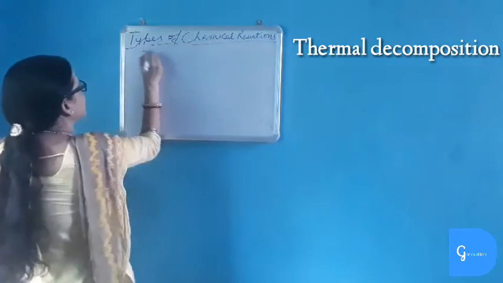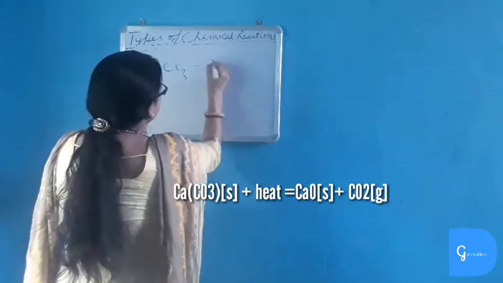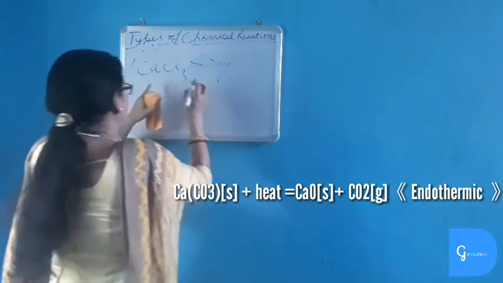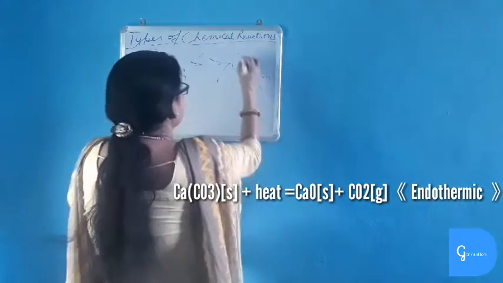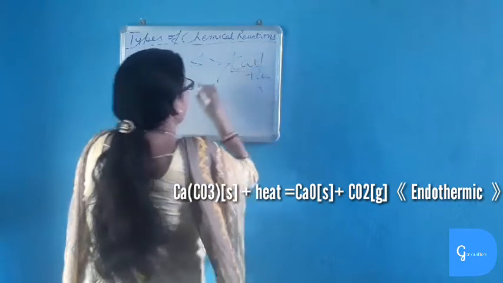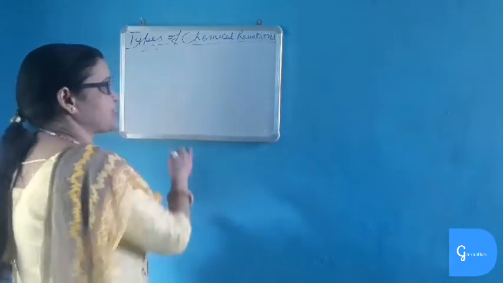In thermal decomposition, heat is required. So when calcium carbonate is heated, it is an endothermic reaction and a decomposition reaction. It gives calcium oxide plus carbon dioxide. This is a very important product. Calcium oxide is used in cement and glass industries. It is a decomposition reaction.